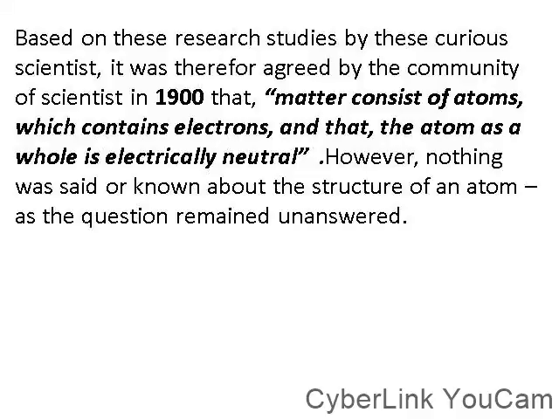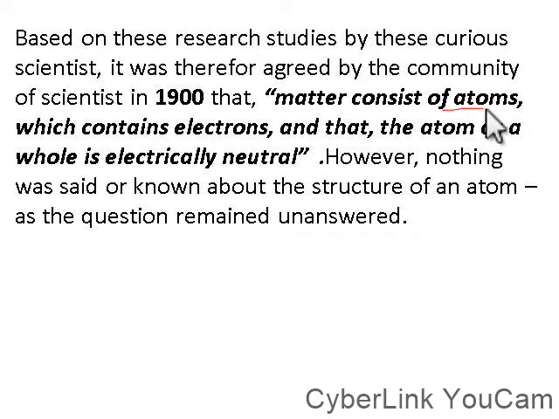Based on this research by these various curious scientists, it was agreed by the community of scientists in 1900 that matter consists of atoms.